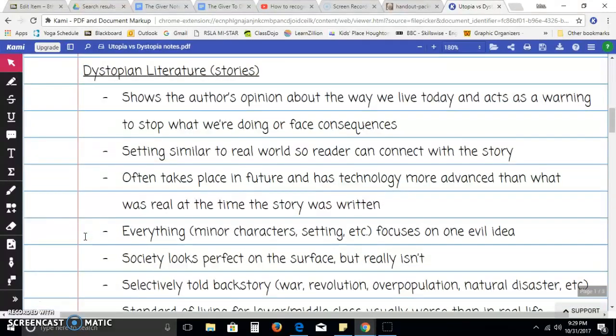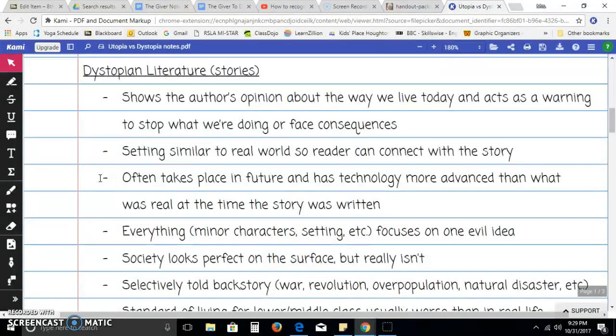Now we're going to talk about some characteristics of dystopian literature. Literature is just another word for stories. Dystopian literature shows the author's opinion about the way we live today and acts as a warning to stop what we're doing or face consequences. Dystopian literature has settings similar to the real world so the reader can connect with the story.